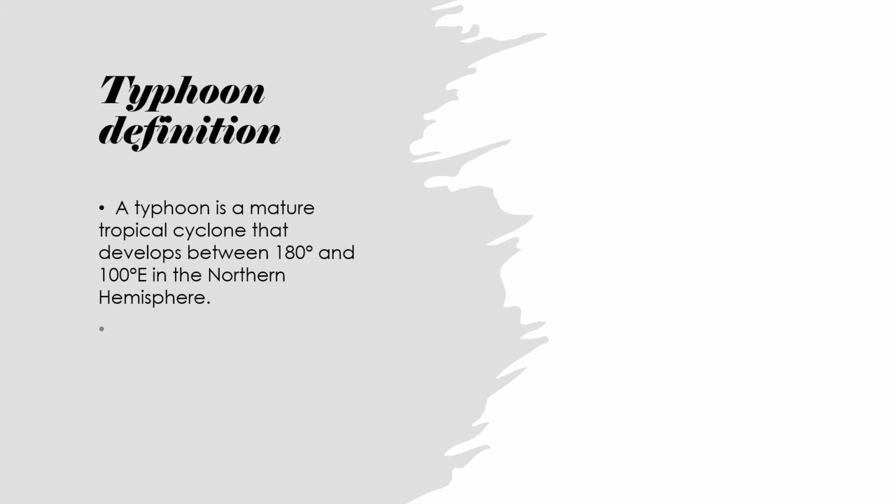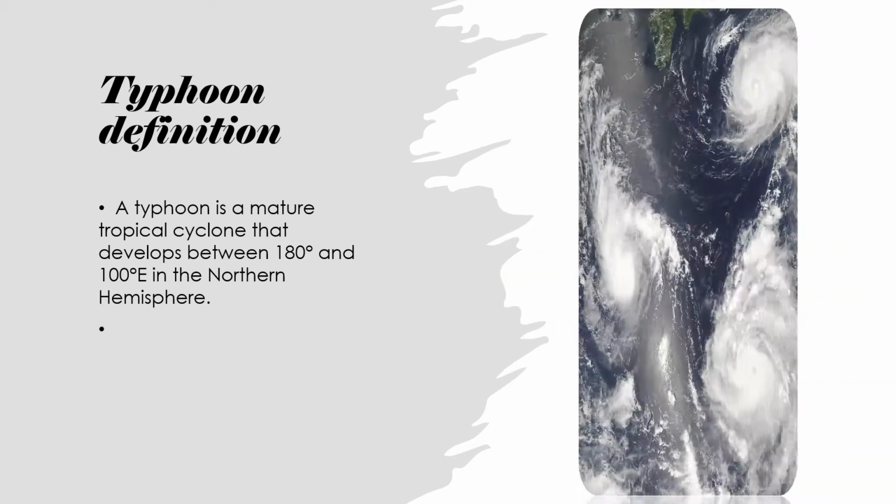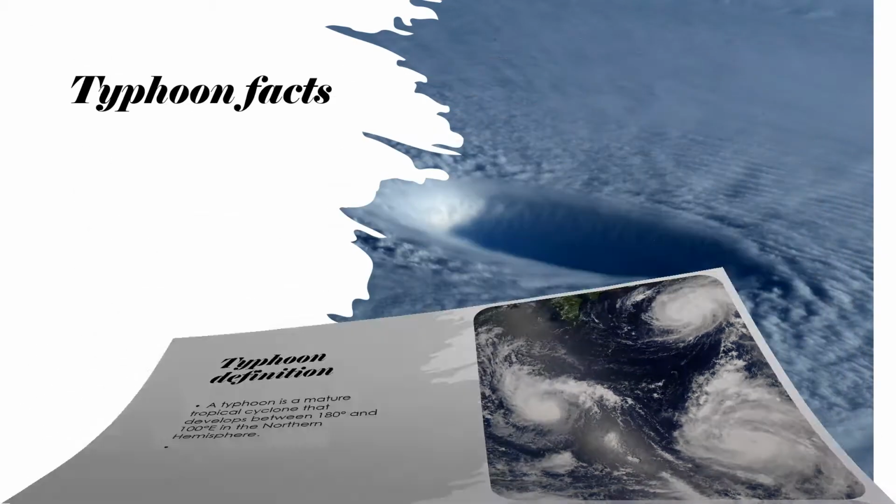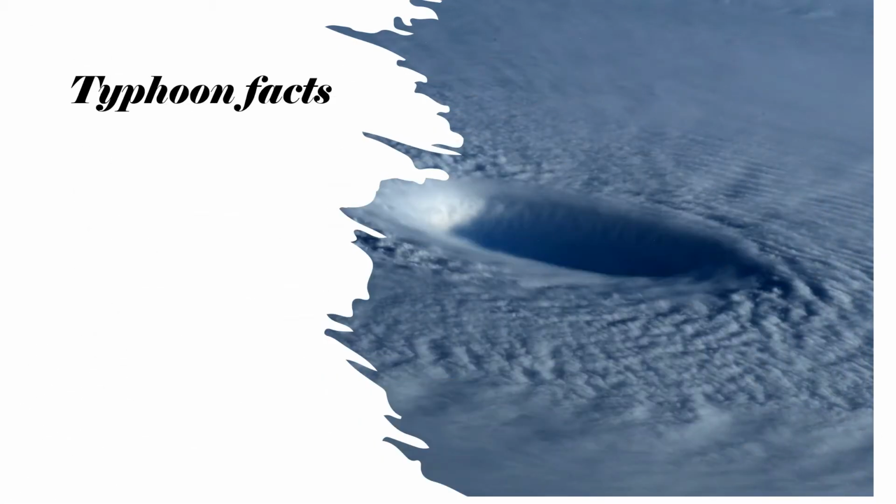So now let's look at the next one, which is typhoons. The definition of a typhoon is a major tropical cyclone that develops between 180 degrees and 100 degrees east in the northern hemisphere. And this is what a typhoon looks like. So let's look at some facts about the typhoon.